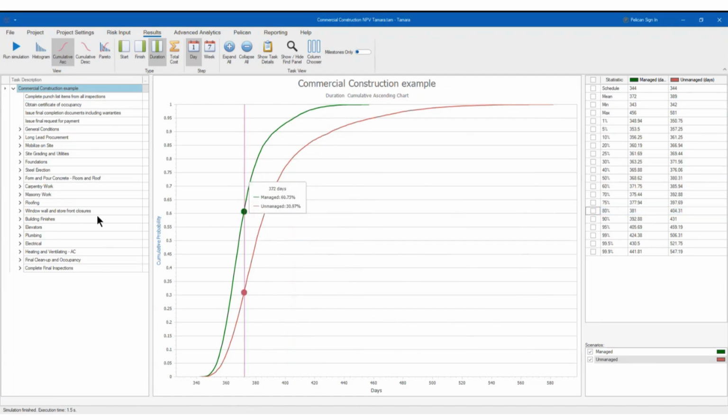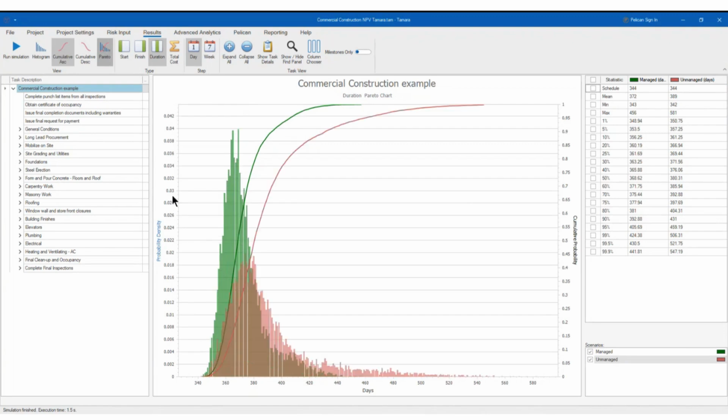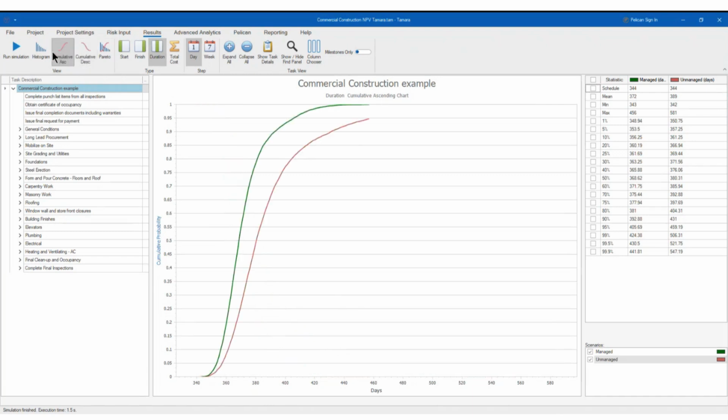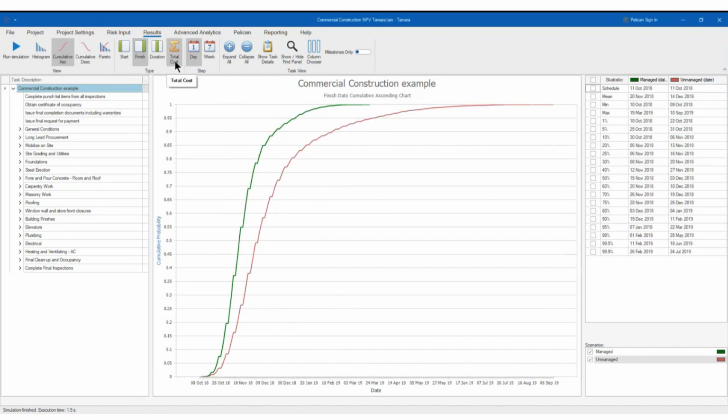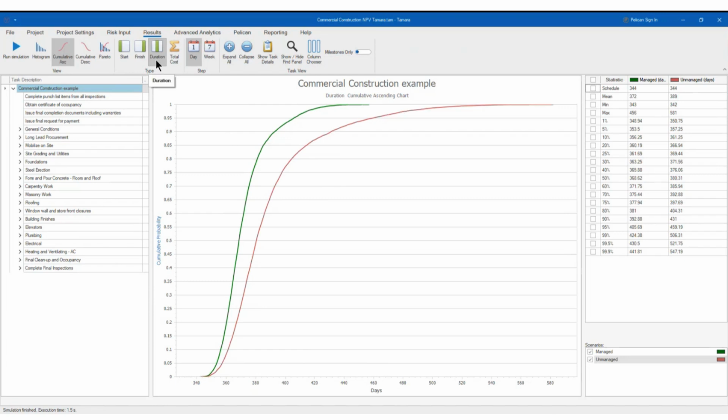So it will make it very simple to see it, right? What else you have? You can do a Pareto distribution if you like, a descending cumulative if you like. That's easy. You can set up here the start, finish, duration, which variable you want to review, right?